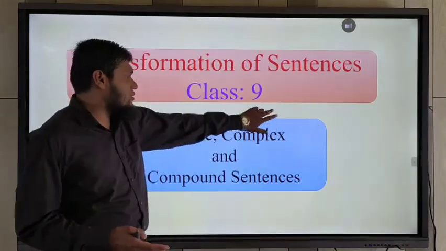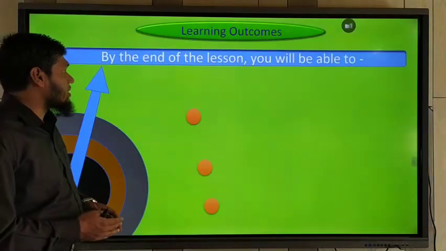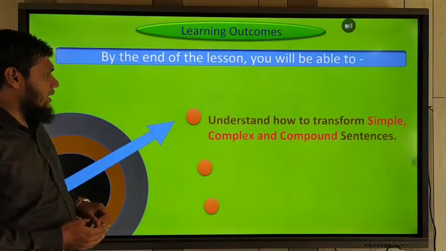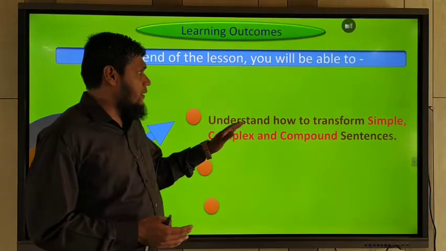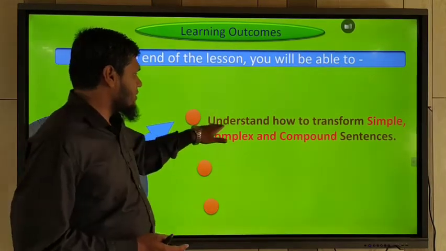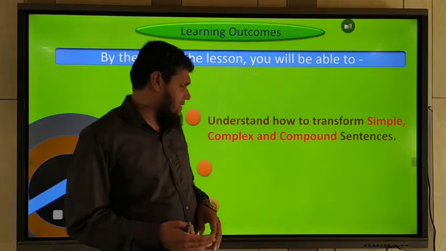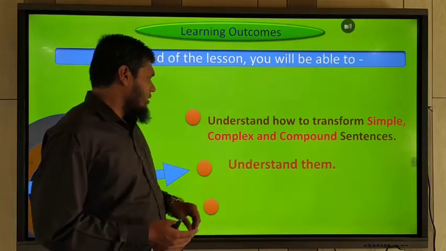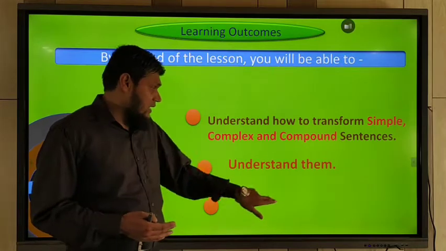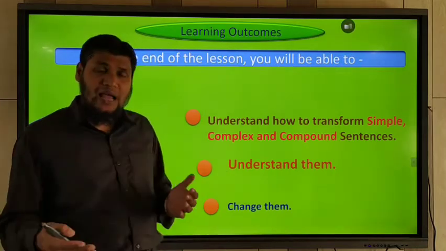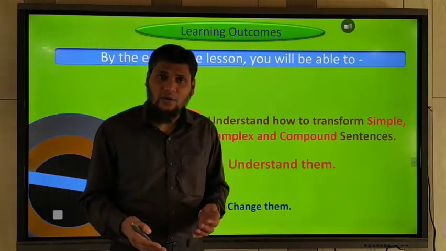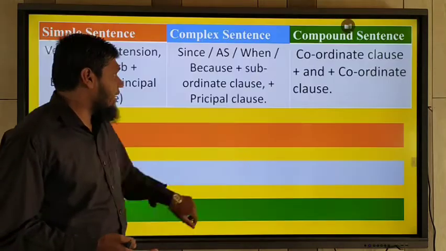Okay, so you should understand the learning outcomes. By the end of the class, you must be able to understand how to transform simple, complex, and compound sentences, and then you will understand them and you will be able to change them. Okay, so let's practice.